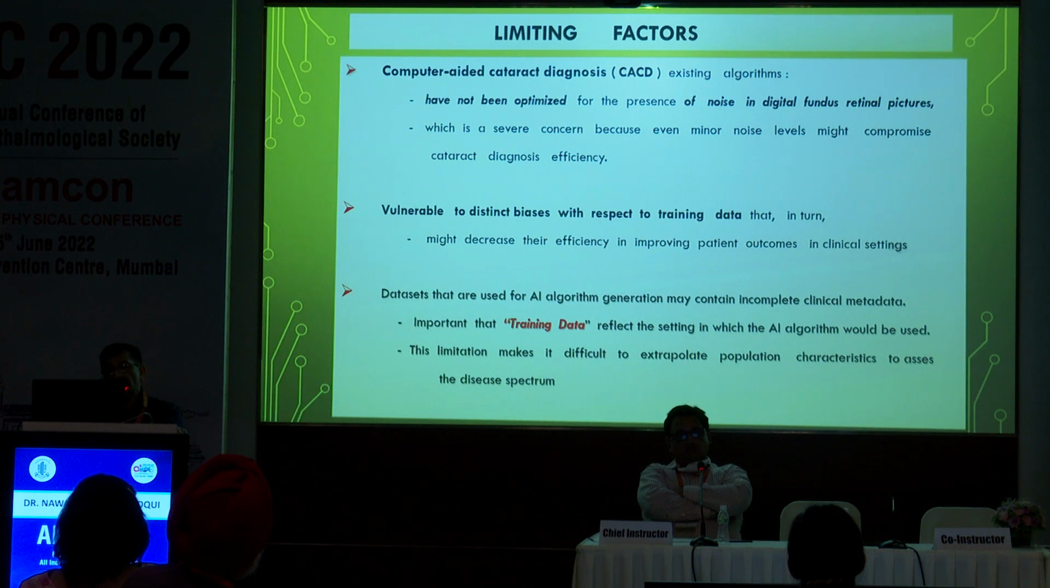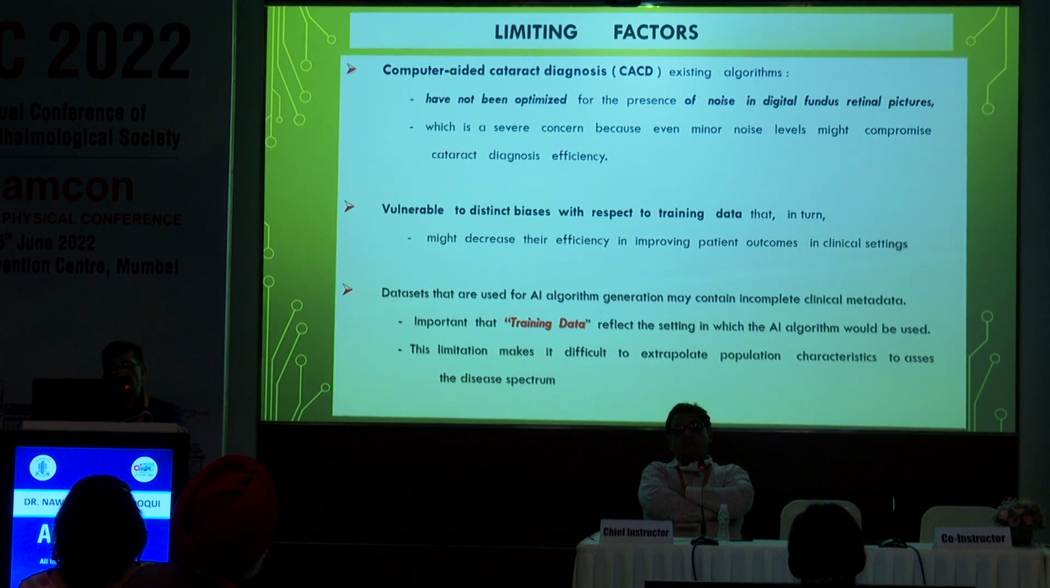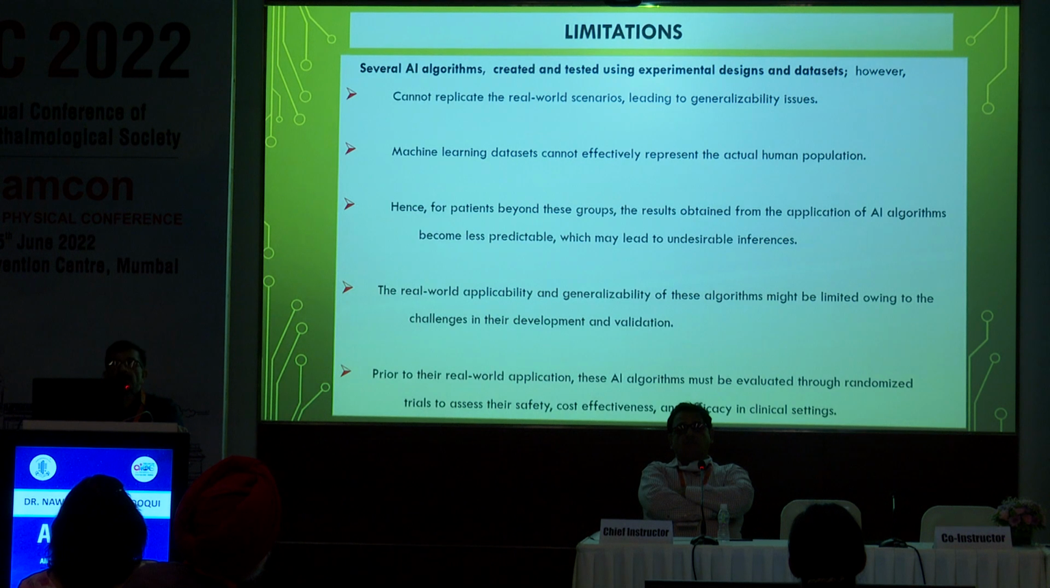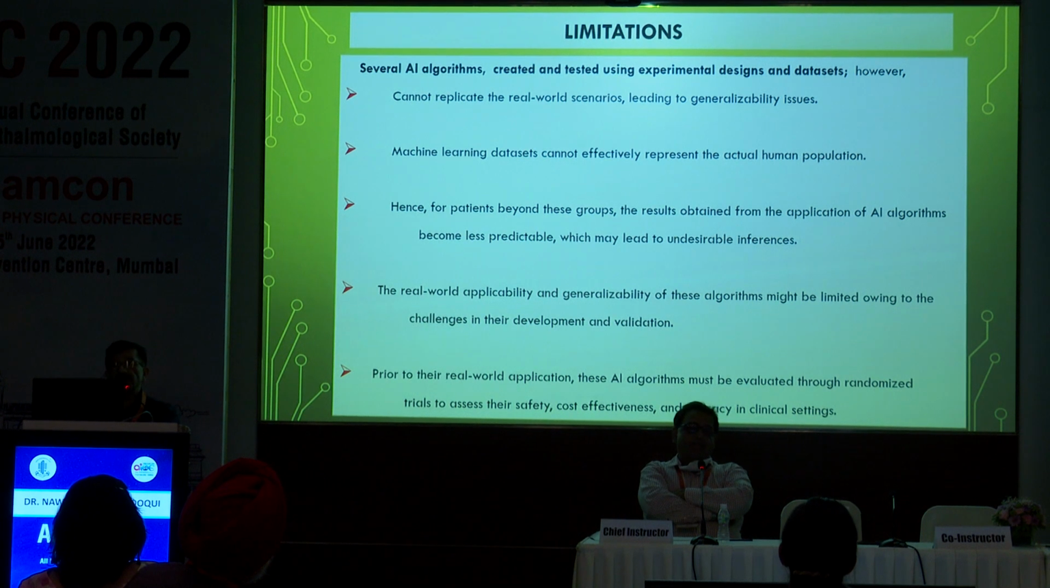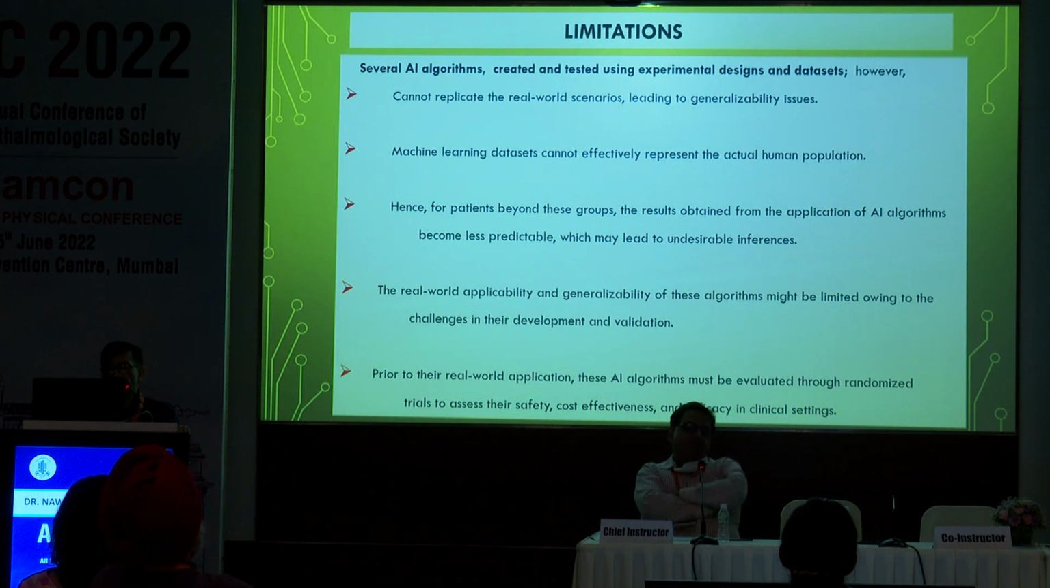It is important that training data reflects the setting in which the artificial intelligence algorithm would be used. This limitation makes it difficult to extrapolate population characteristics to assess the disease spectrum. Now, several artificial intelligence algorithms are created and tested using experimental designs and datasets, which, however, cannot replicate real-world scenarios, leading to generalizability issues. The machine learning datasets cannot effectively represent the actual human population. Hence, for patients beyond these groups, the results obtained from the application of the artificial intelligence algorithms become less predictable, which may lead to undesirable inferences.